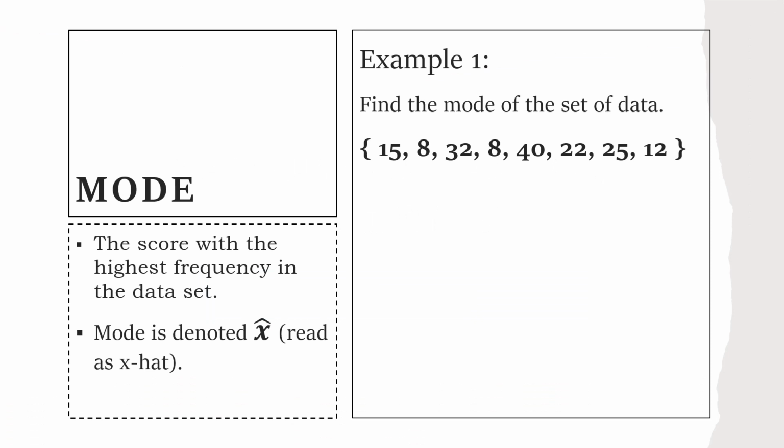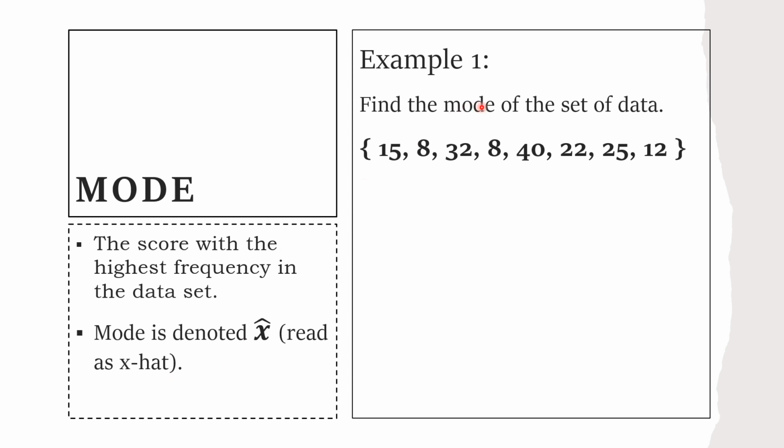What is mode? It is the score, the value, or the item, or the observation with the highest frequency in the data set. That is the score which occurs most often. Mode is denoted by this symbol, which is read as X hat.